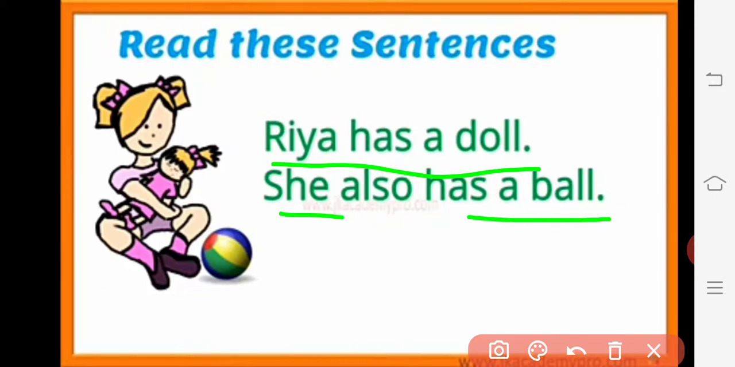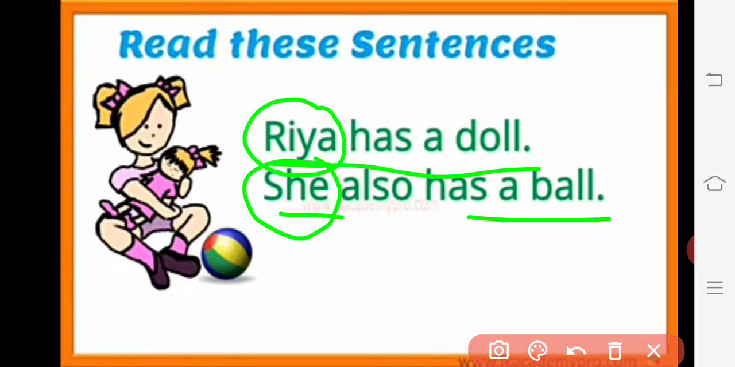Now see here, Ria is the name of a girl, and in place of that, she is the pronoun. In place of Ria, we have used one word, that is she. She also has a ball. Why didn't we write it as Ria has a doll and Ria also has a ball? If we repeat the same word every time, it will not look good. It will look weird while talking. So for that purpose, we use the pronoun in place of the noun to add fluency in speaking or talking with any person.